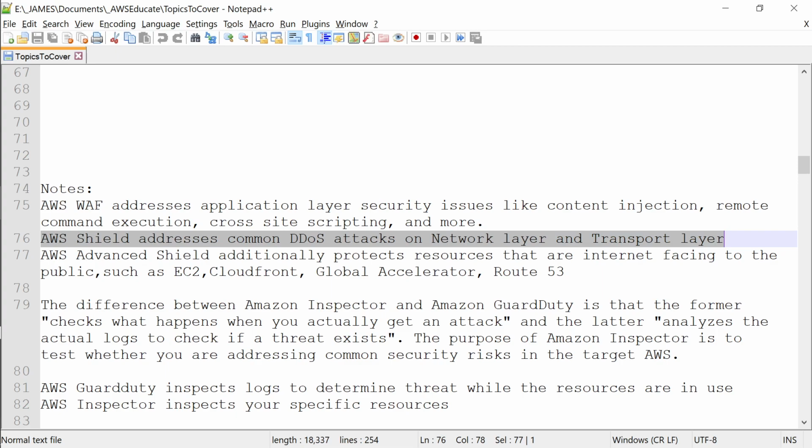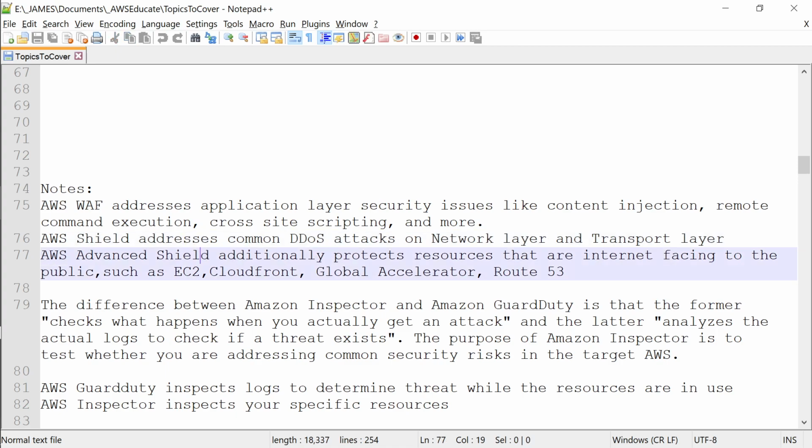So there are, when two machines are communicating, they're communicating on 7 different layers. So that is called your OSI model, right? Even I forgot about it. But 2 of those layers out of the 7 layers are the network layer and transport layer.